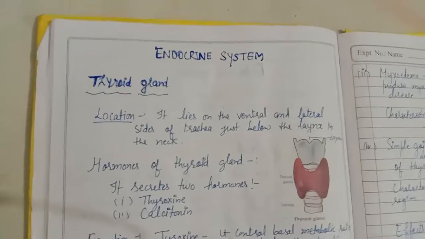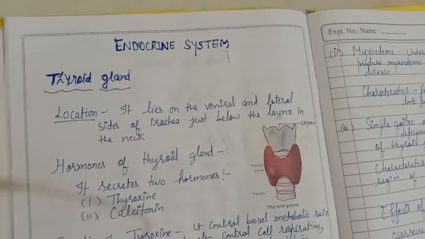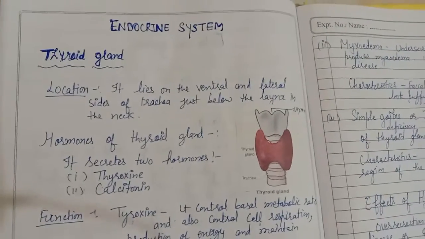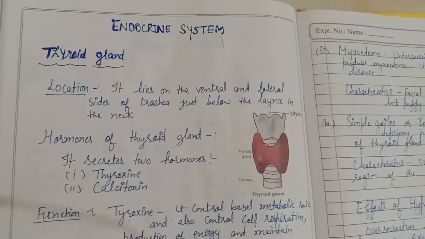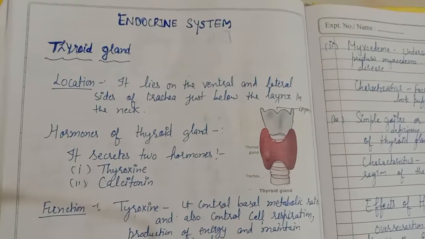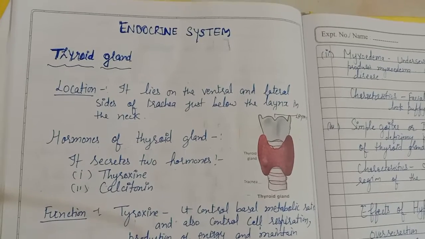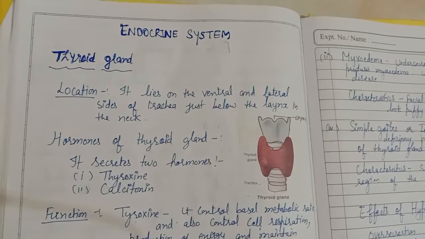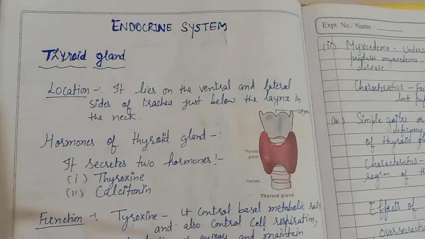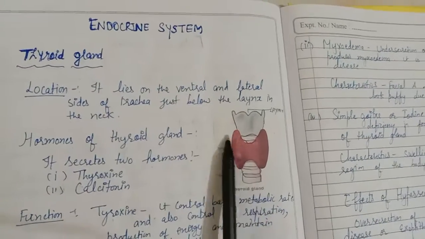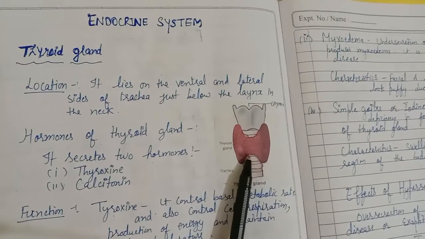There are many glands. One by one we are going to discuss, in our syllabus: pituitary, thyroid, parathyroid, adrenal, pancreas, testes and ovaries. First we are going to discuss the thyroid gland, which is shown here.